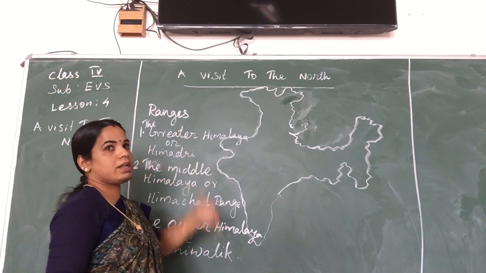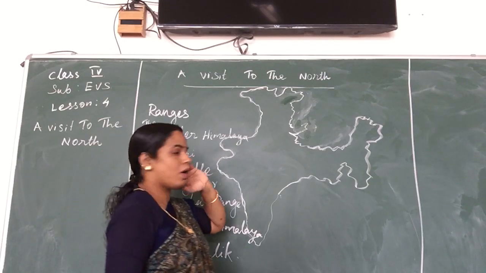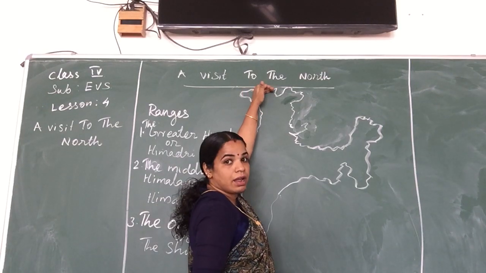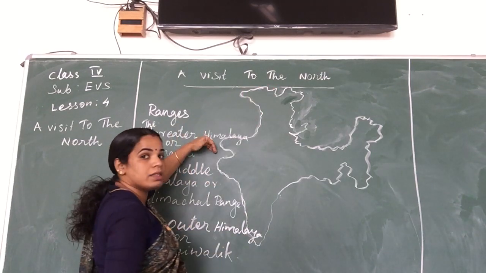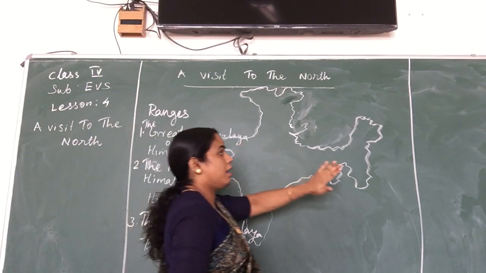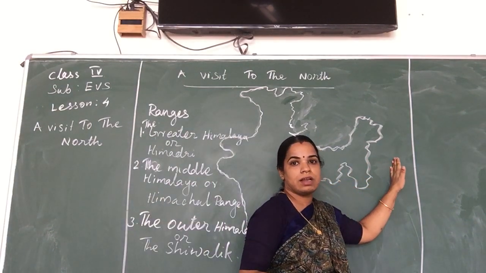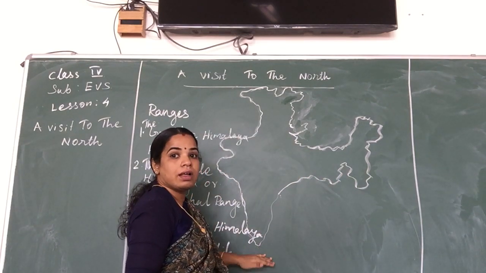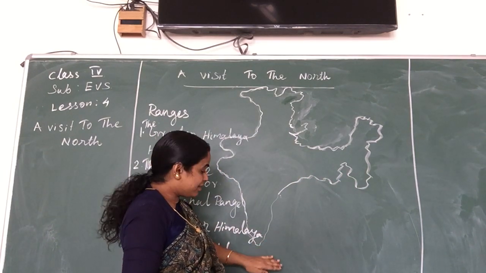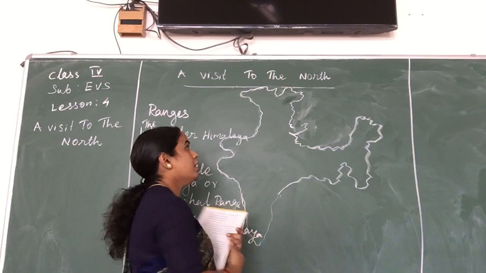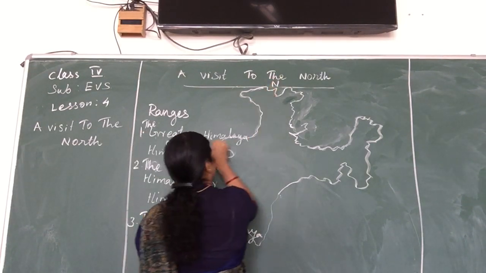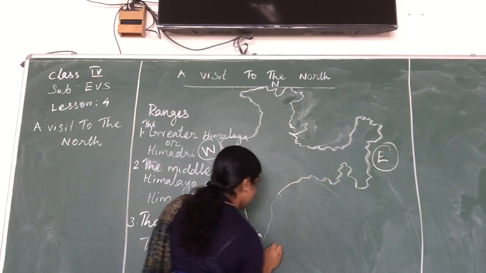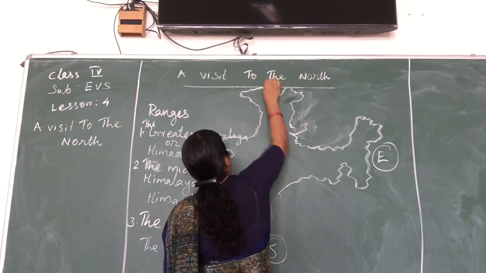Okay, where is the Himalaya located? Already we have said, in all four directions. This is northern India, and next here this is the west side of our India, and here this is eastern India, the east side of our India, and here we have to see the southern part of our India, South India. North, west, east, and south. These are the four directions.